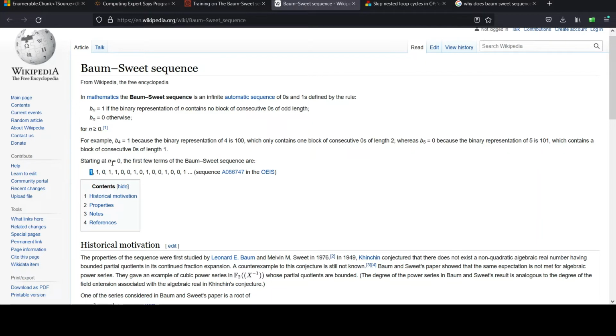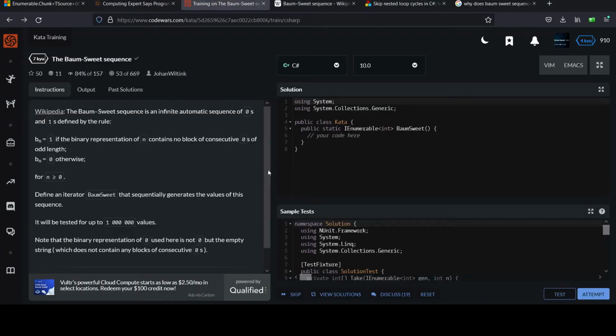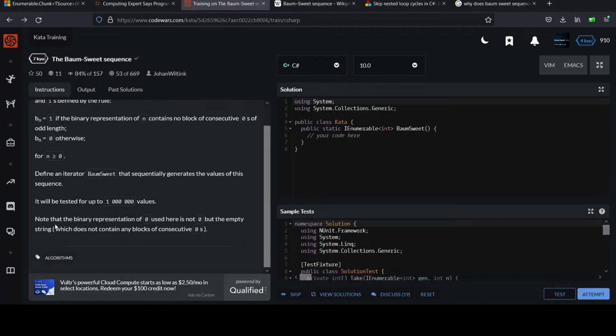So let's start at n equals 0. And n equals 0 looks weird here because if you think of 0 in binary, it's a 0, and that's an odd count, so it should return 0, but they clearly say n equals 0 gives 1. There was a note at the bottom that says the binary representation of 0 used here is not 0, but the empty string, which does not contain any blocks of consecutive zeros. So it's like 0 zeros, which is even, hence you get the 1.